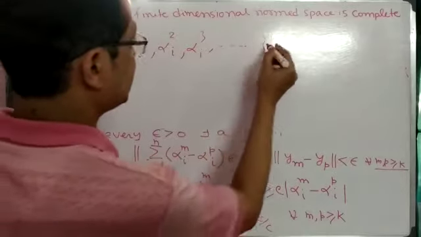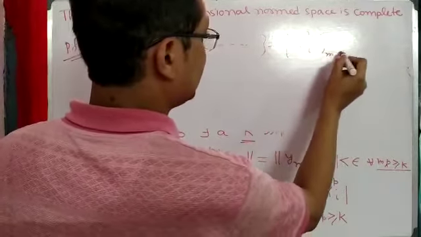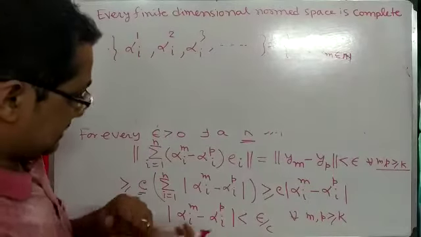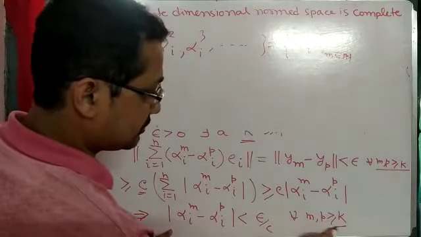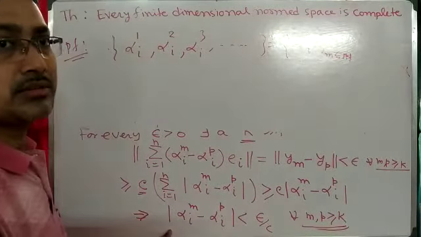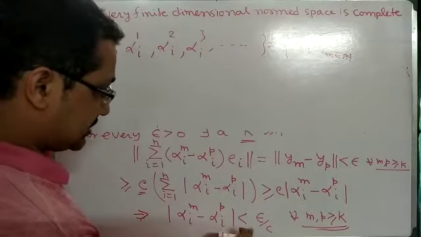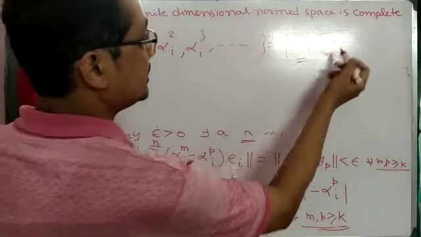So it is a sequence. That sequence is nothing but alpha i to the power m, m belongs to natural numbers. That sequence satisfies that relation, m and p both greater than or equal to k. So it is a Cauchy sequence in where?